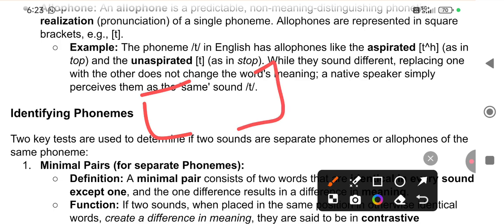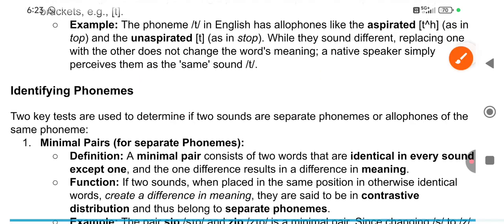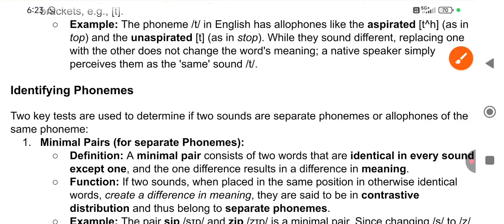For example, the phoneme t in English has allophones like aspirated or unaspirated. Aspirated: words which start with t are all aspirated. Tough, tongue, top, tear, tool.